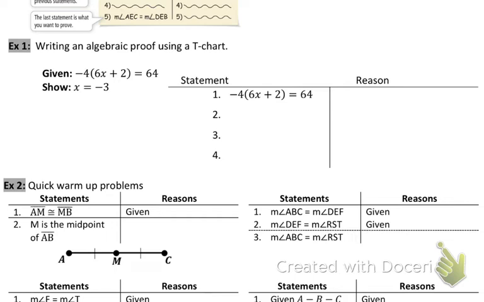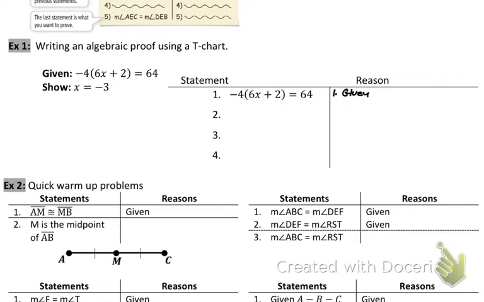Now, do you see how this is numbered 1? It's not just because Mr. Pabian's nice and sometimes numbers stuff. Your proofs need to be numbered. So if number 1 is this, we have to put 1 given here. You need to have both of those numbers. So if this says 1, this has to say 1 as well. So we always have those little bits of rules that can twist people up. Do it now when it's easy, so when it's hard, you don't forget about it. So 1 given.